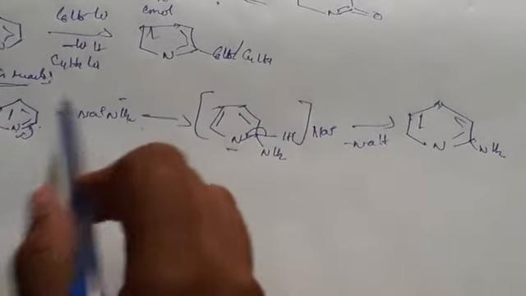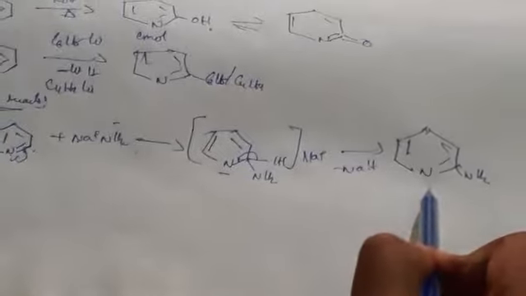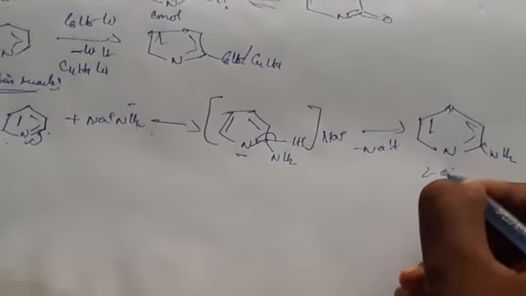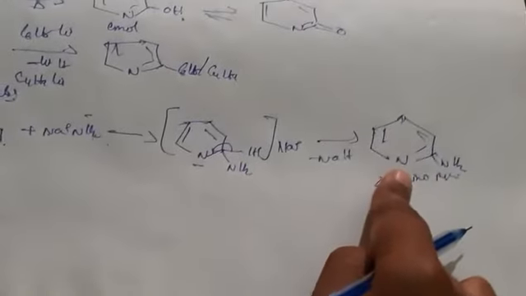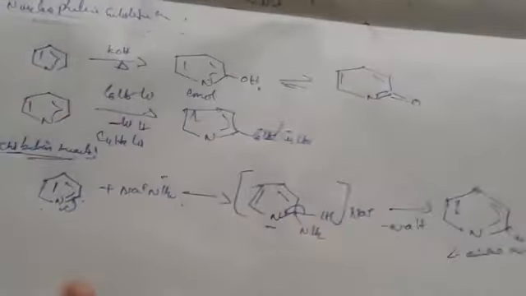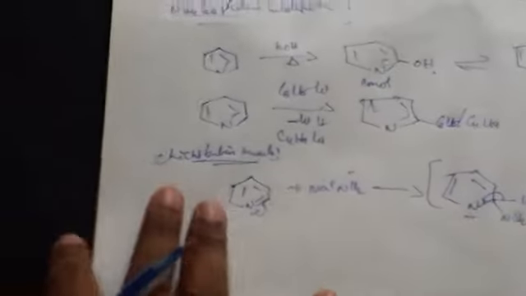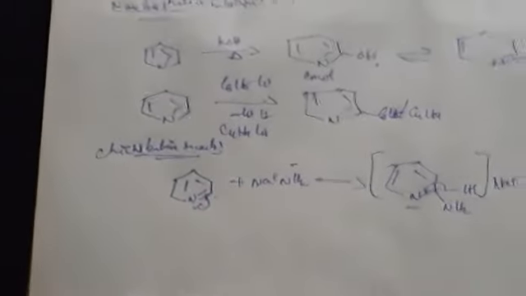NaNH2 means sodamide, this is okay. When we are adding sodamide to the pyridine, you will be getting the 2-amino pyridine, means at second position only, it is adding. This is also at second position, this is also at second position, means what happening here, nucleophilic substitution reactions are taking place only at the second position. Not only this, one more reaction we can take,